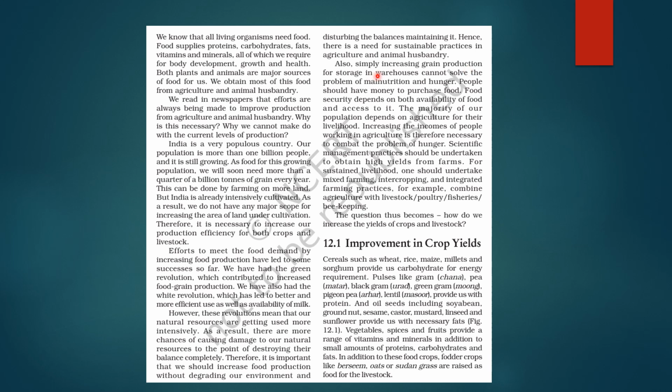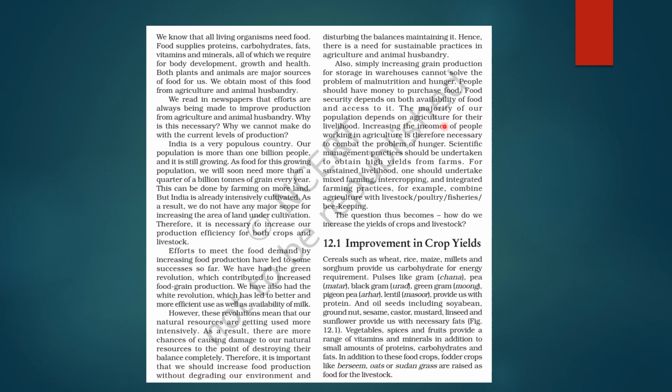Now, simply increasing grain production for storage in warehouses cannot solve the problem of malnutrition and hunger. आपने grain production तो बहुत सारी कर ली और उसे store करा दिया warehouses में, but जिसको चाहिए, जिसको जरूरत है उस grains की, it is not reaching them. So that is also of no use. Okay, so people should have money to purchase the food. So food security will depend both on availability of food and access to it. दोनों चीजें हमें देखनी हैं.